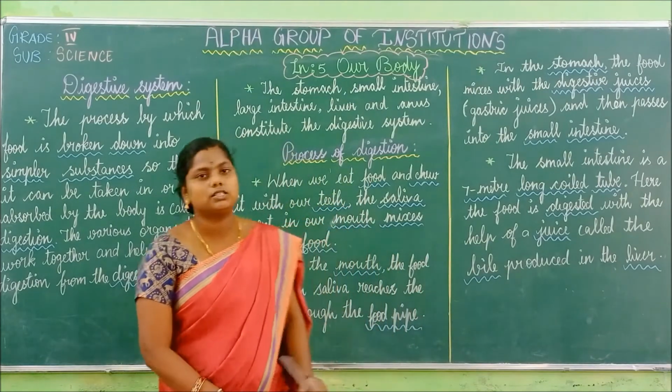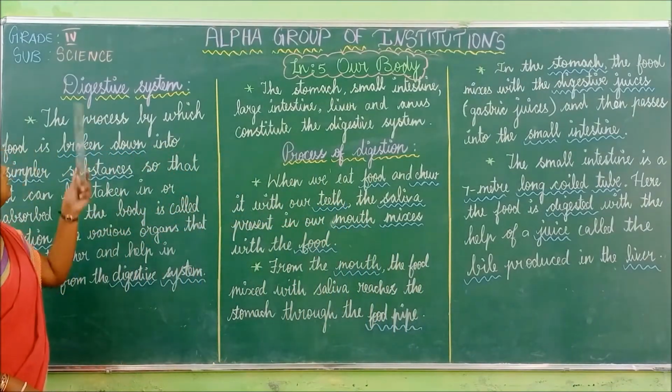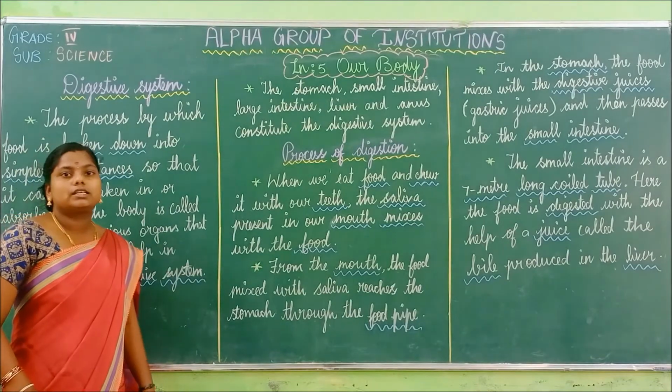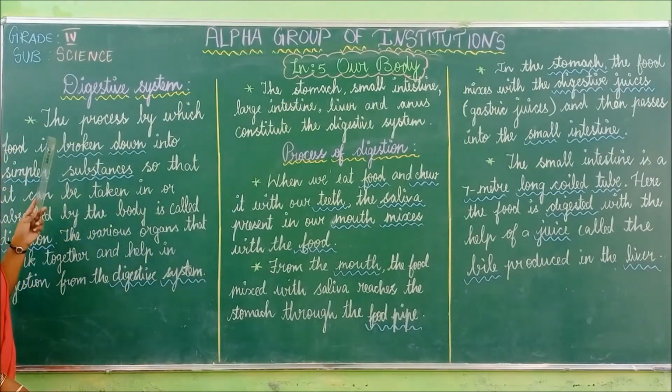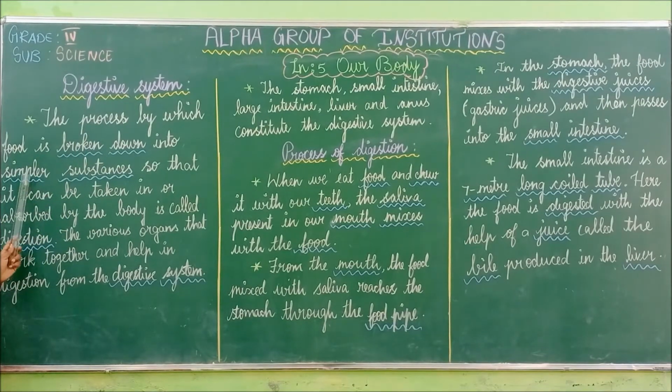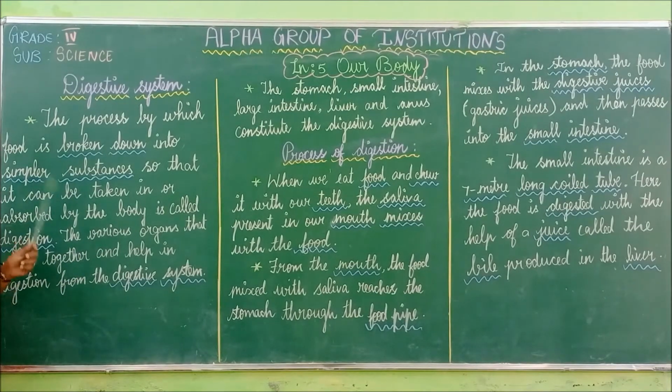So what is the next one? Your next one is the digestive system. The process by which food is broken down into simpler substances so that it can be taken in or absorbed by the body is called digestion. So here, children, the process by which food is broken down into simpler substances so that it can be taken in or absorbed by the body is called digestion.